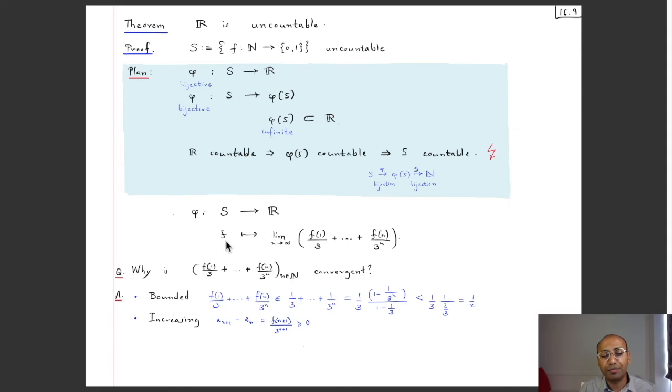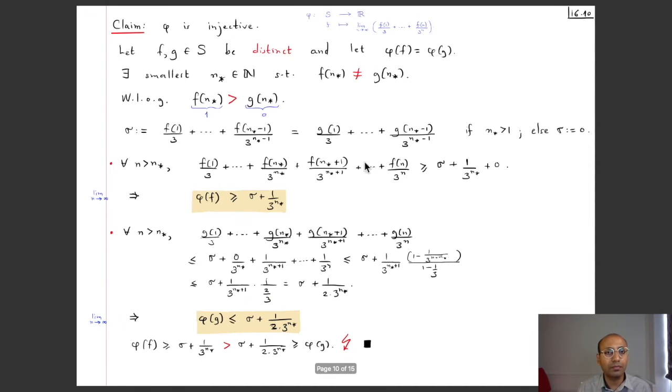Since it's monotone and bounded, it is convergent, and whatever the limit is, that will be phi of f. Now it remains to be shown that this phi is injective, because once it's injective, then we can give this argument to show that R is uncountable. Okay, so let's now see why phi is injective. So our claim is that phi is injective. Let's recall that this phi is the map which sends elements of S to R. Elements of S are these functions from N to {0, 1}.